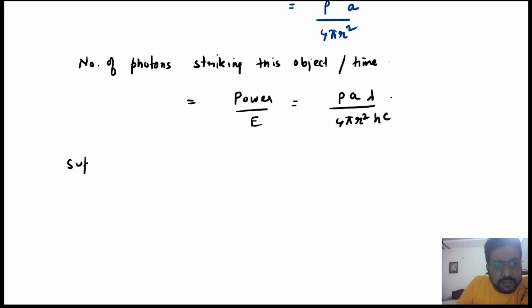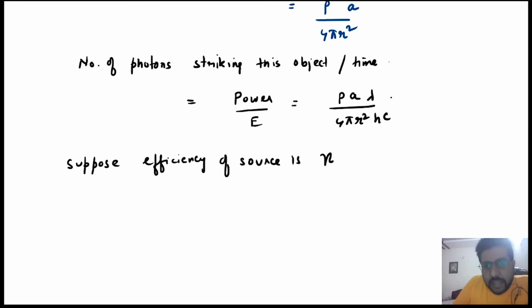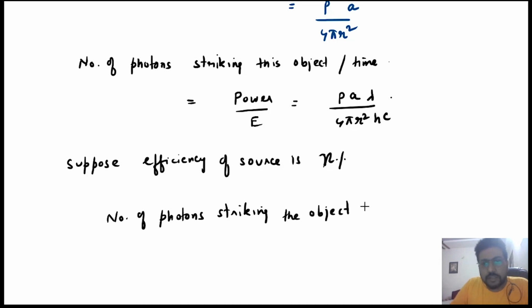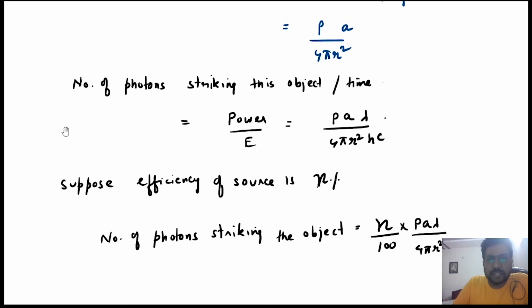Suppose efficiency is given, so I'll do that also. Suppose efficiency of the source is eta %. So in that case, number of photons striking will be how much? So in that case, you know that you have to not take P, but the percentage of P, eta %, right? So you will say number of photons striking the object is equal to eta by 100 multiplied by PA lambda divided by 4 pi r square hc. So this is the number of photons striking the object per unit time.